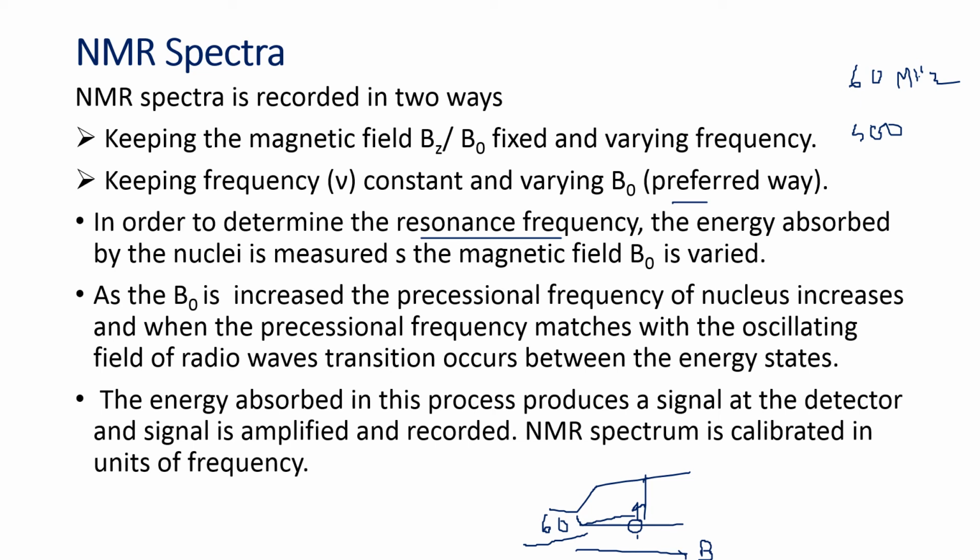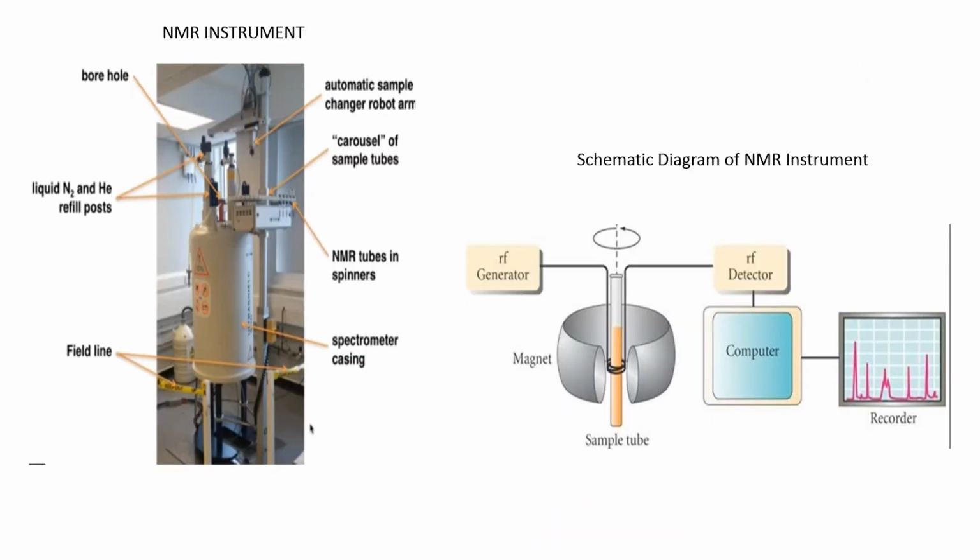So in order to determine the resonance frequency, the energy absorbed by the nuclei is measured by varying the magnetic field. As B naught is increased, the precessional frequency of the nucleus increases, and when the precessional frequency matches the oscillating radio frequency waves, then the transition occurs from the lower state to the higher state. The energy absorbed in this process produces a signal at the detector and the signal is amplified and recorded. NMR spectra are calibrated in units of frequency.